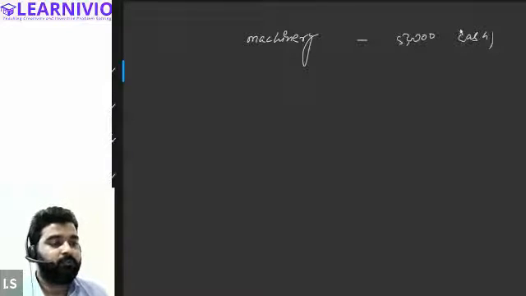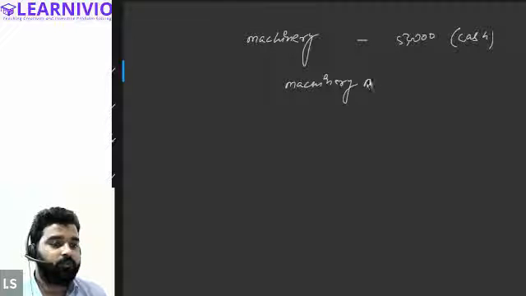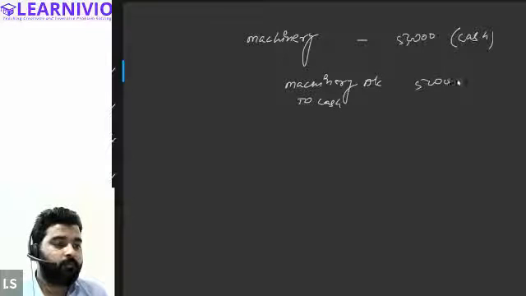So can you tell me the journal entry for this transaction? Sir, it is very simple. We will simply debit the machinery account, machinery account debited to cash account. Correct? This will be the general entry for this transaction. So 50,000 as well as 50,000.